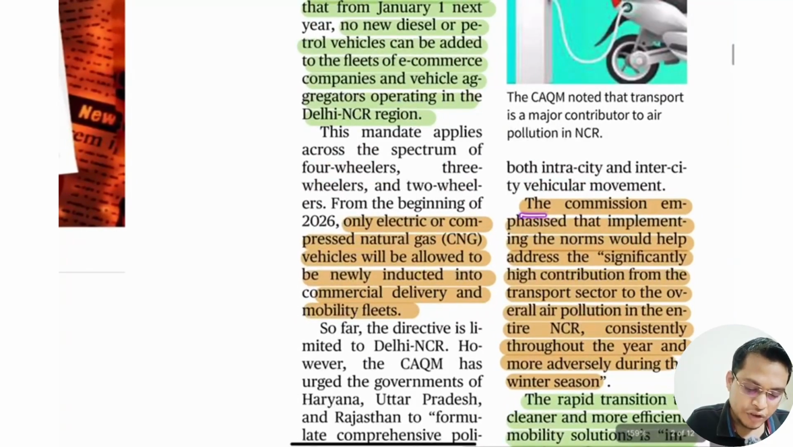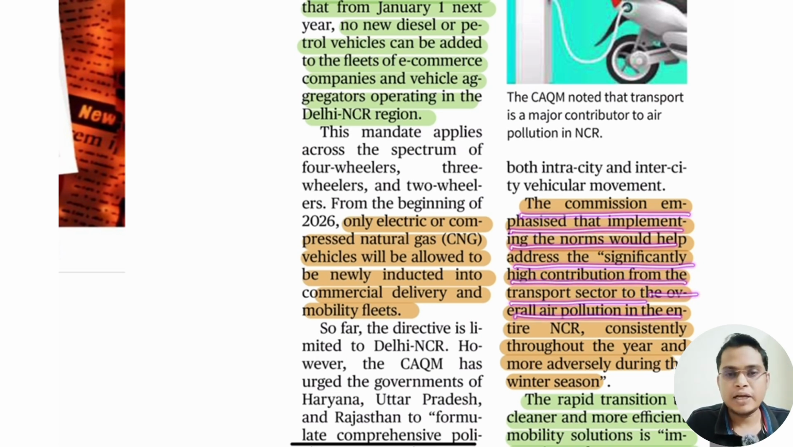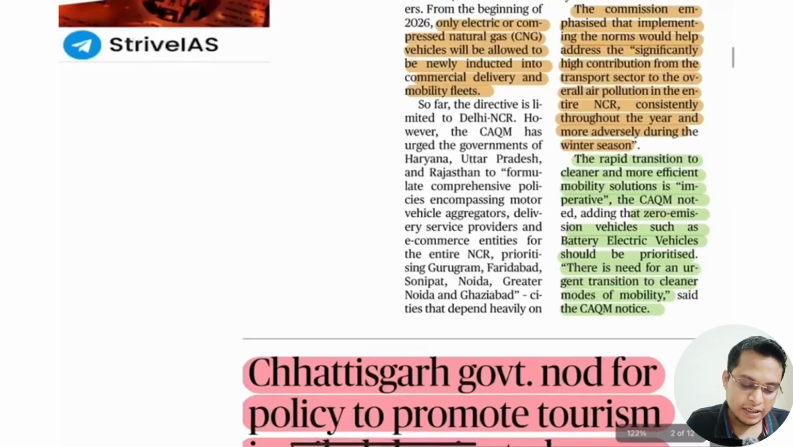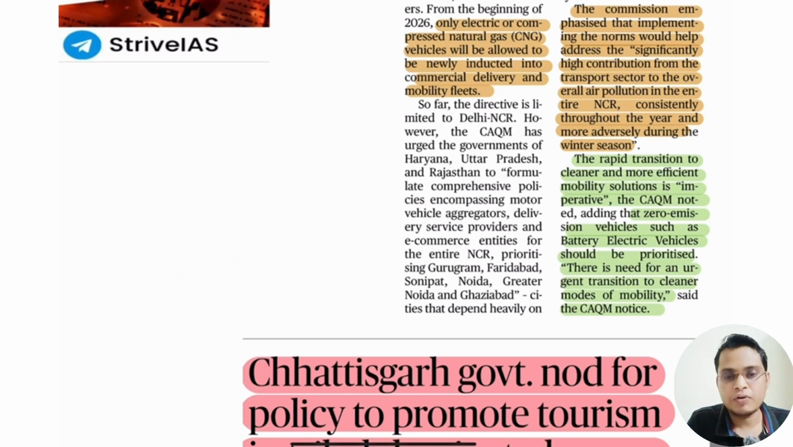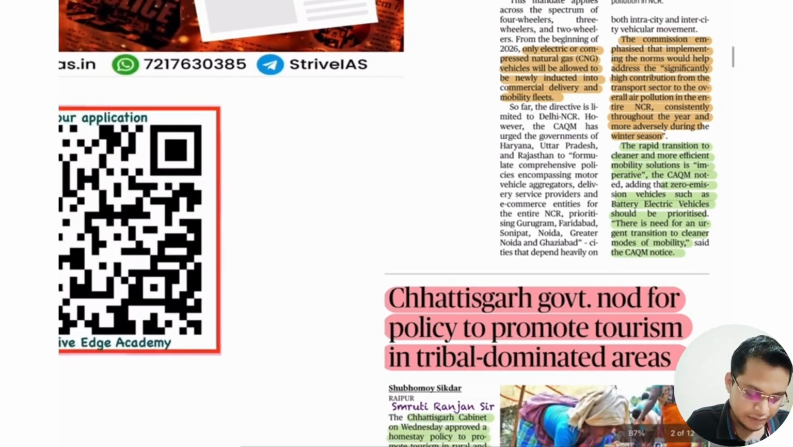So the commission emphasized that implementing the norm would help address the significantly high contribution from the transport sector and overall pollution in Delhi. So by using that we can control the pollution in Delhi. Okay. So your homework is to study CAQM, the Commission for Air Quality Management, in detail: under which act it is established, what are its powers, what are the criticisms.